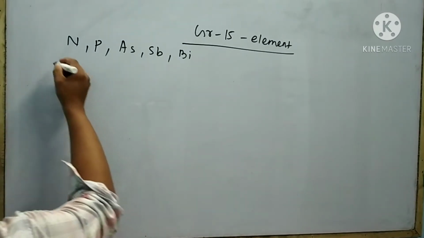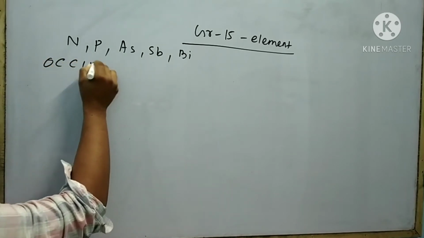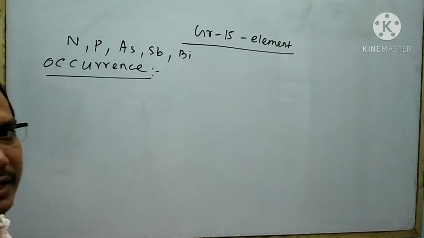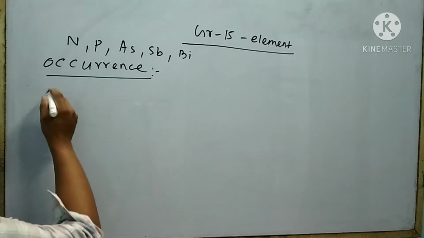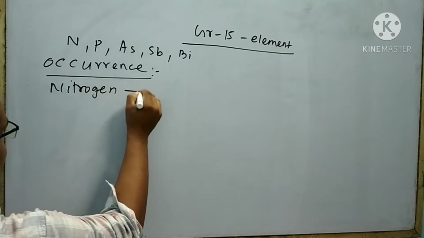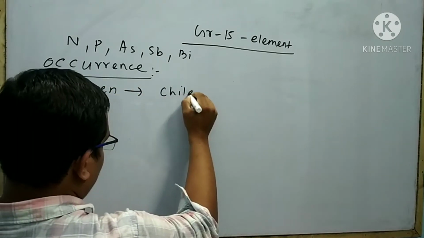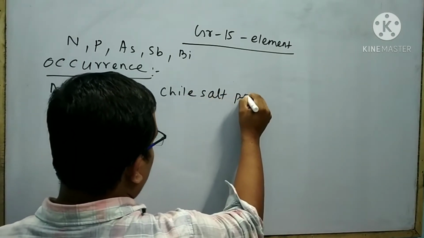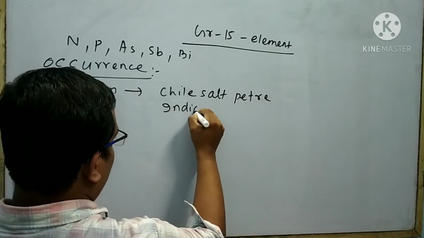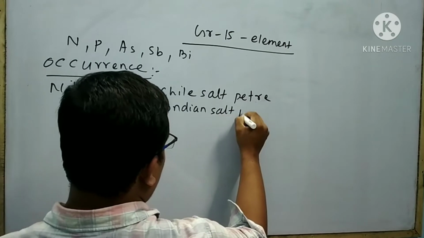Next, I will explain the occurrence of group 15 elements. The first element is nitrogen, found as chile saltpetre and Indian saltpetre.